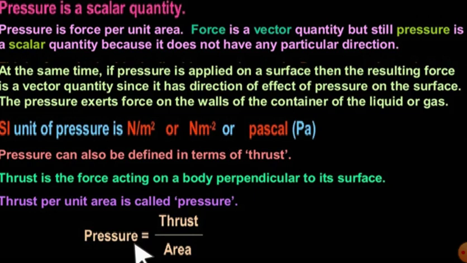In the case of gas and liquid, we call it fluid. So what happens? Your pressure will act in all the different directions, so we will not take a direction of pressure. So your pressure is a scalar quantity, and we call thrust per unit area simply pressure. SI unit given here. But your pressure is a scalar quantity, unlike your force or thrust.